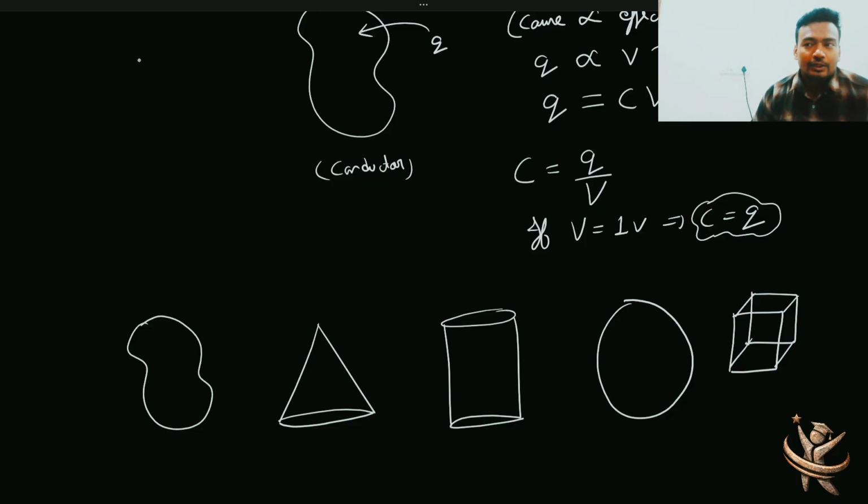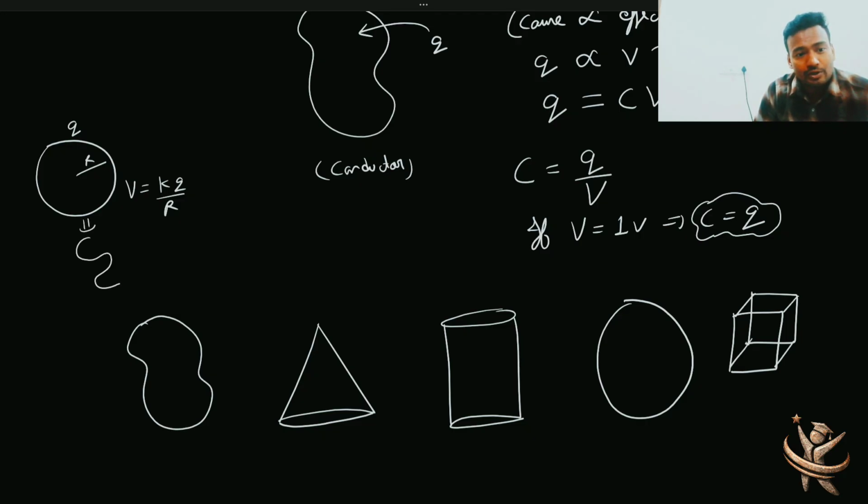इसको डीपली अगर समझना है तो एक फैक्ट्स आप समझ सकते हो बेटा. If I take a spherical body and if I'm giving some charge to it, it has some radius. So what is surface potential? KQ by R. If I change the radius, definitely its voltage is also changing. And in the same way, like अगर मैं इसी को distort करके कुछ इस type का मैंने shape बना दिया, so definitely its surface potential will change.